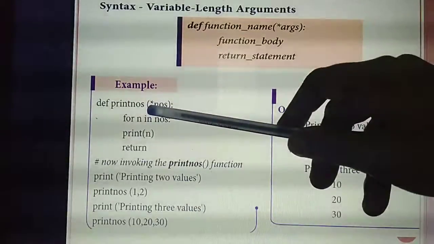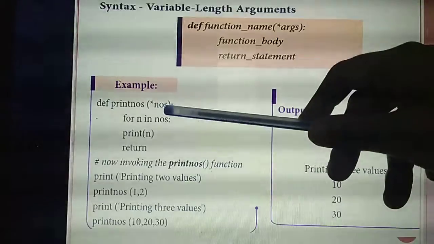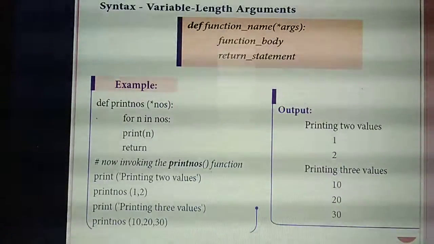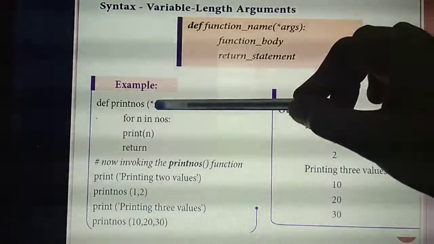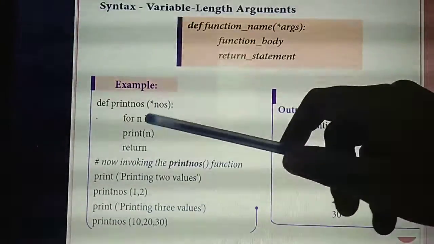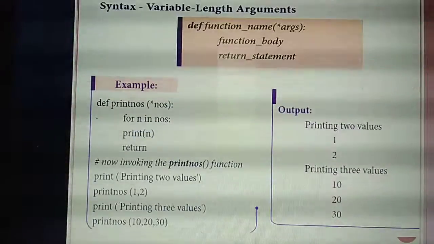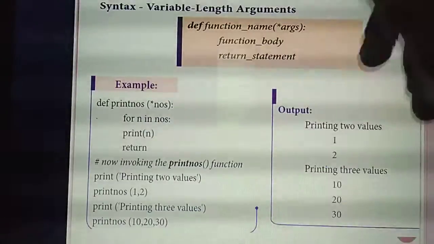Okay, what's the name of the argument? Numbers, NOS. So you are printing more than 2 or 3 or 4 values. So which symbol have you given? Asterisk symbol. Listen. Inside this, you are printing 2 or 3 or 4 or 5 numbers, isn't it? So here they are using a for loop.